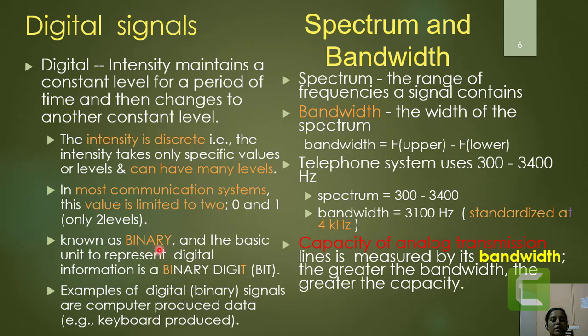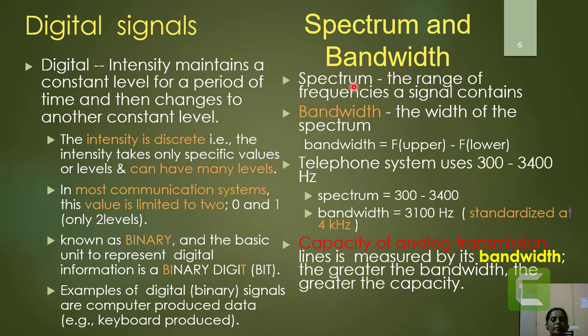Those signals may be said to be binary digital signals, and that's why the unit for information representation of a digital signal is the bit. An example of a digital signal is computer produced data or keyboard produced data, because inside the computer the keys we press get converted into their corresponding ASCII code. So basically for any digital signal, the features which are looked for are spectrum and bandwidth.